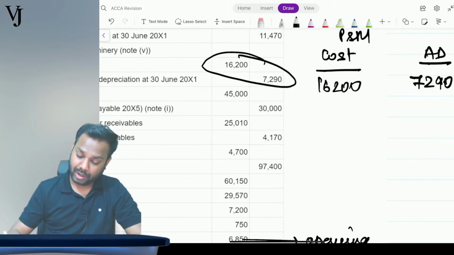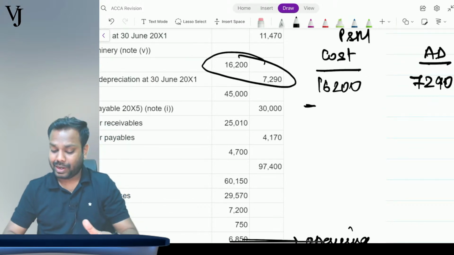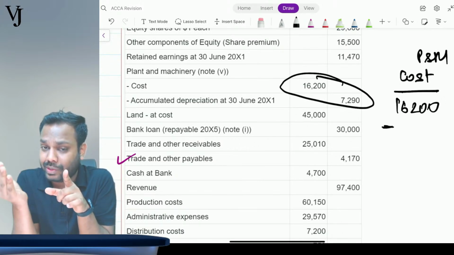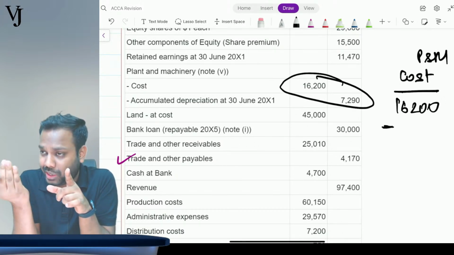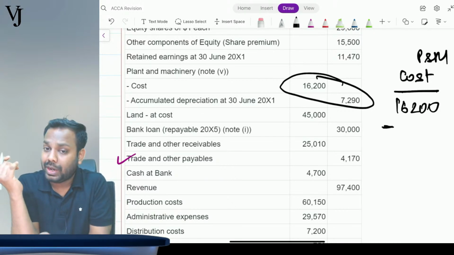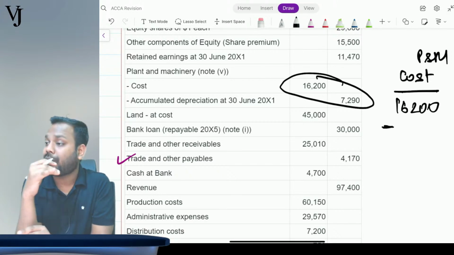Since the asset classified as held for sale has not had its classification changed until now, it would have been included here itself. So we have to remove it from here.